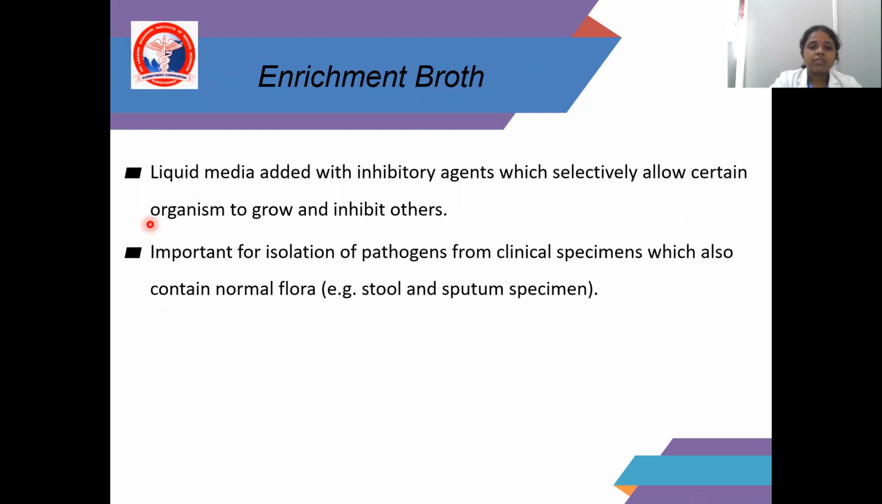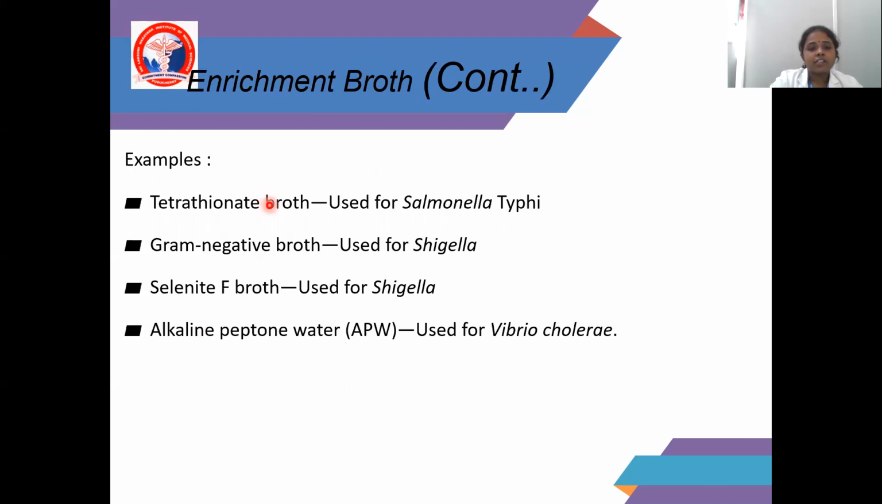An enrichment broth is a liquid media added with an inhibitory agent which selectively allows certain organisms to grow and inhibits others. It is important for isolation of pathogens from clinical specimens which also contain normal flora, for example stool and sputum specimens. Examples of enrichment media are tetrathionate broth used for Salmonella typhi, gram-negative broth used for Shigella, selenite F broth also used for Shigella, and alkaline peptone water used for Vibrio cholerae.